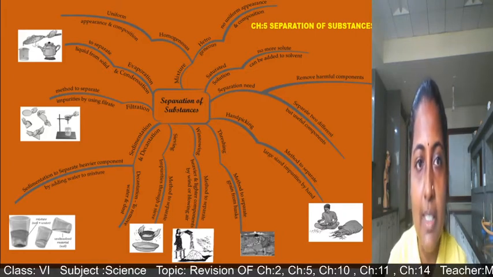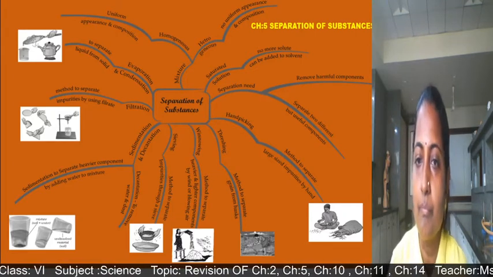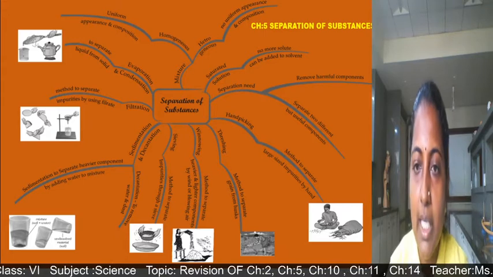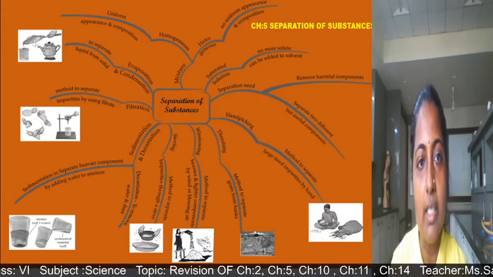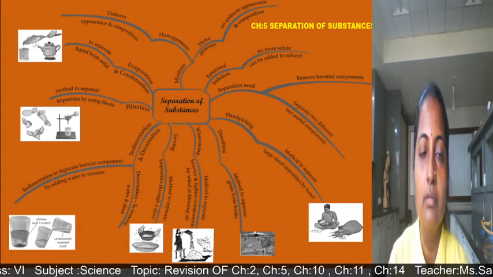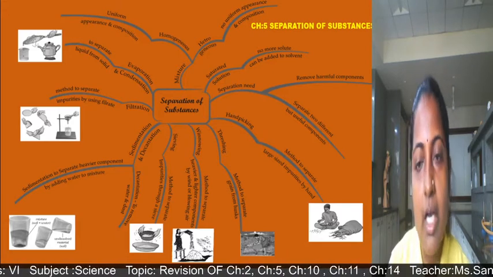And condensation means that vapors are converting into drops, that is condensation. Then these are different methods.